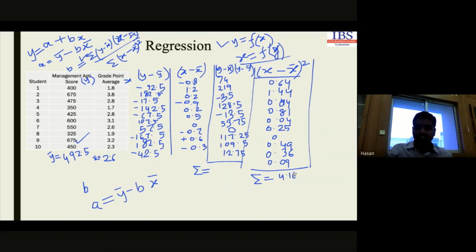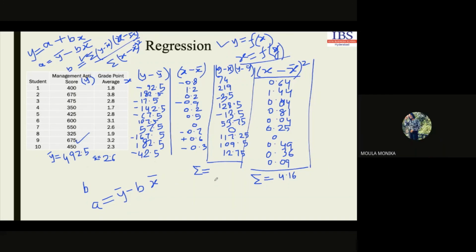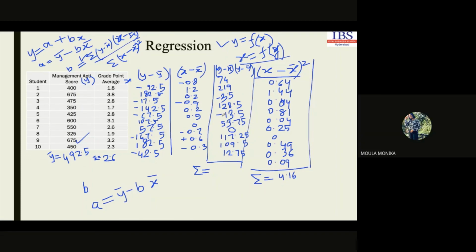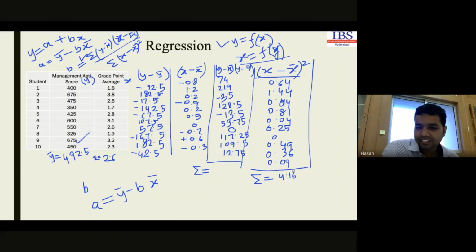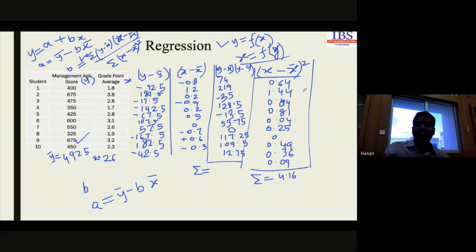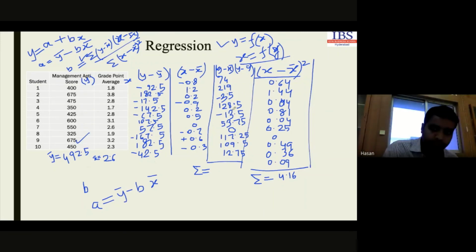This sum will be 4.16, and this one is how much? So 1.016. This sum? No, the other one. No, 4.16 itself. So please check your calculation, okay? And what will be the sum for y minus y bar into x minus x bar?